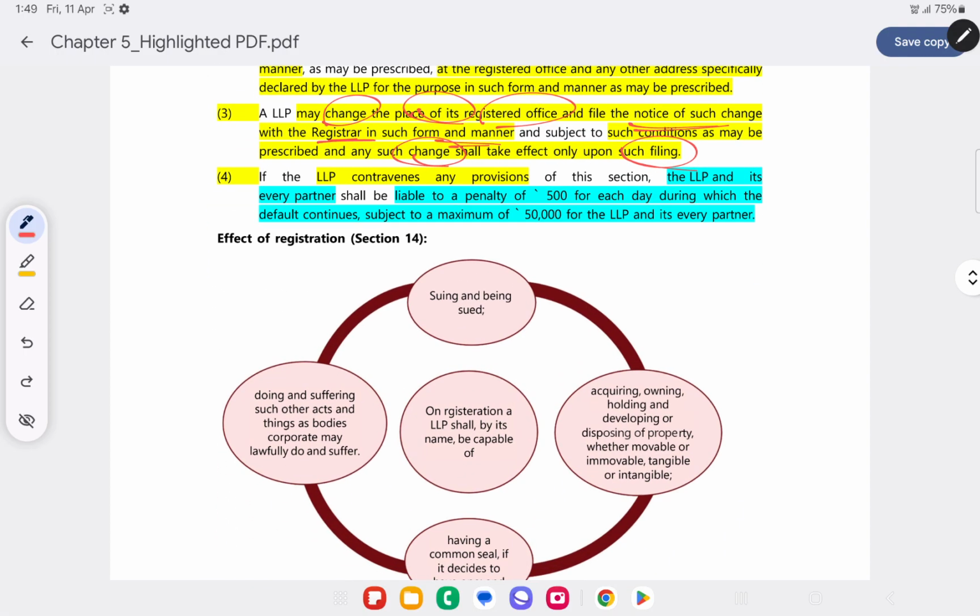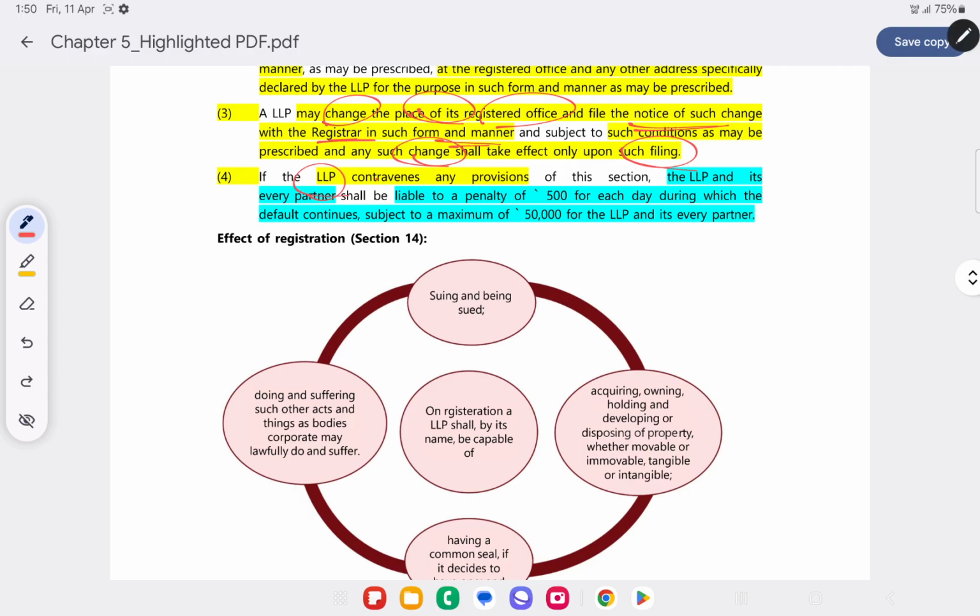Basically the registered office address is of extreme importance because all the communication and notices will be received at the registered office only. If any communication or notice is to be received by a partner or designated partner or by the LLP, it will be addressed to the registered office only. So if there is any change in the registered office, it will have to be filed with the registrar. Unless and until it's filed with the registrar, the change will not take place. So basically it will not have effect.